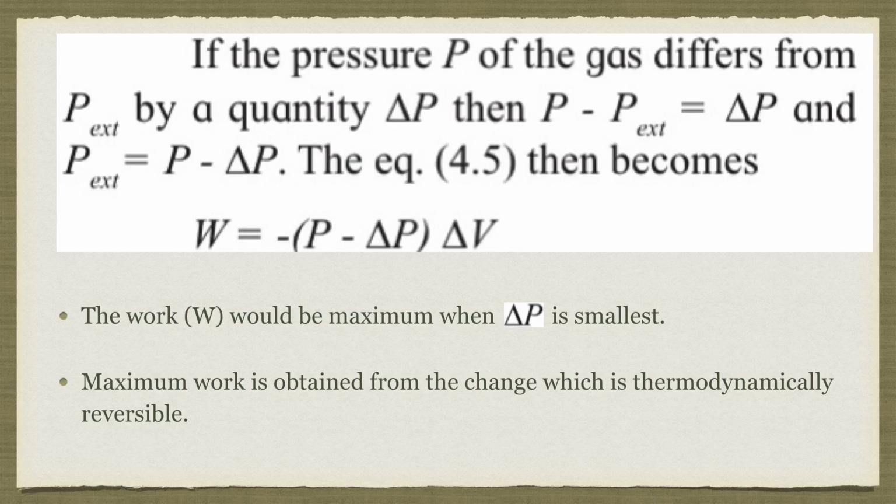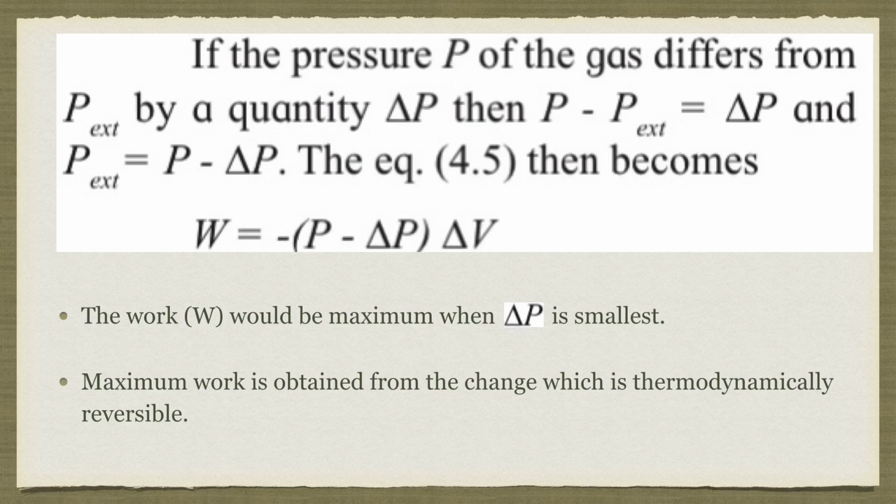Now whenever the concept of maximum work is asked, we have to write this expression W is equal to minus P minus delta P into delta V. Just remember, we have to say that the difference between P and P external is equal to delta P, and substitute the equation of P external from that into the work expression.